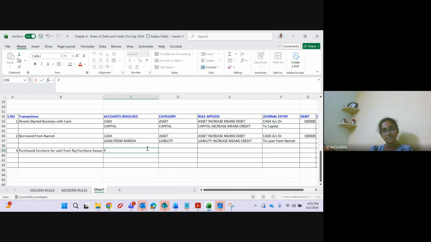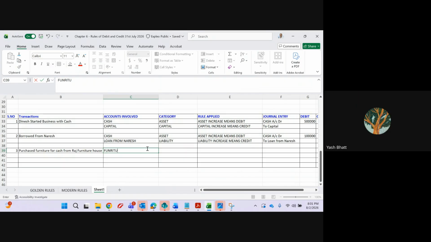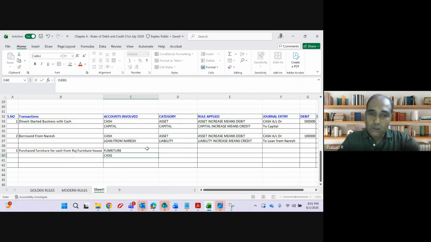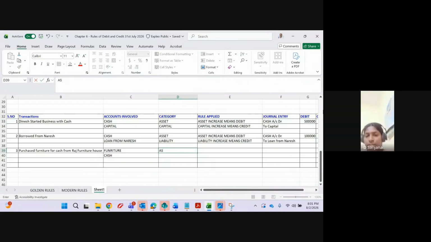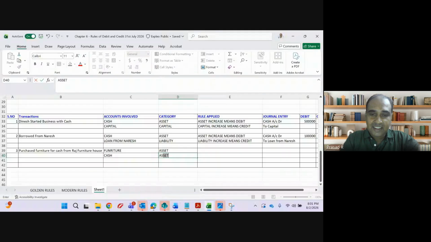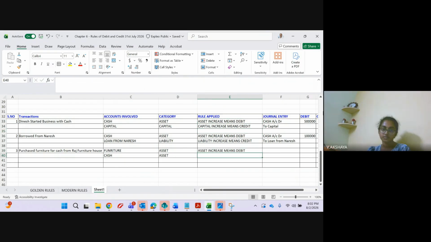Furniture account and cash account. Both will fall under the same category. Which is the category, guys? Assets, sir. Both are assets. One asset is increasing, another asset is decreasing. Which asset is increasing? Furniture asset is increasing. Cash asset is decreasing.